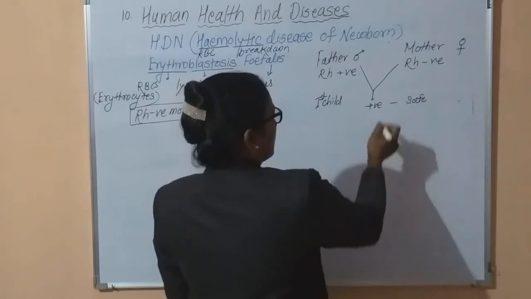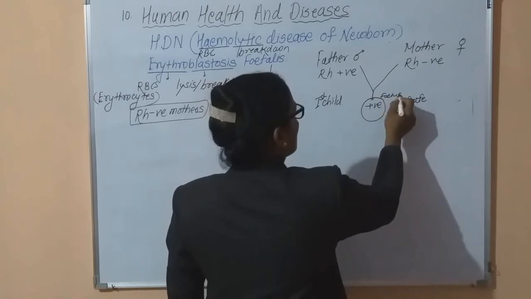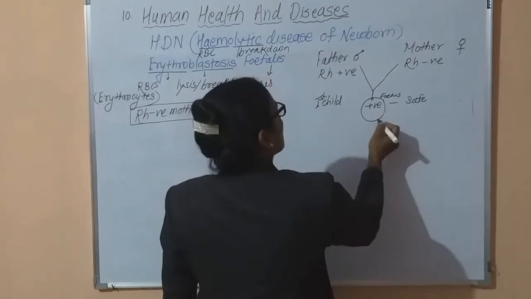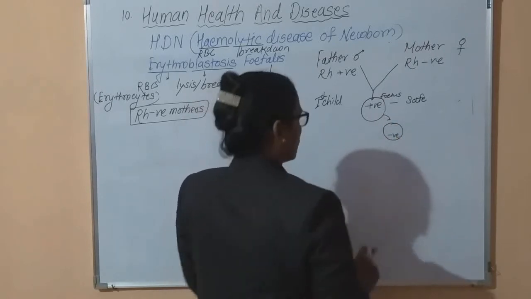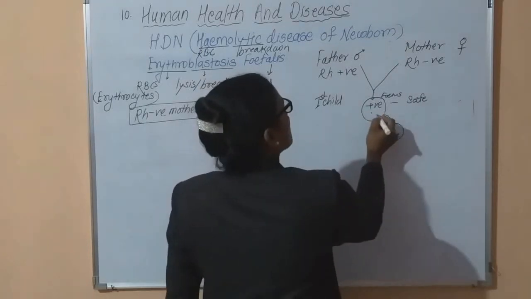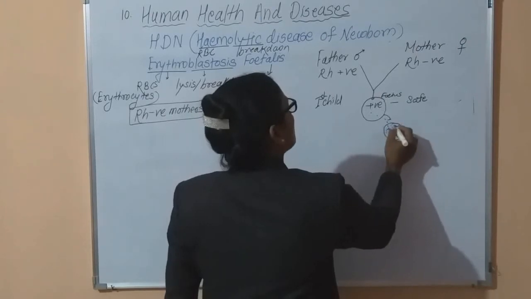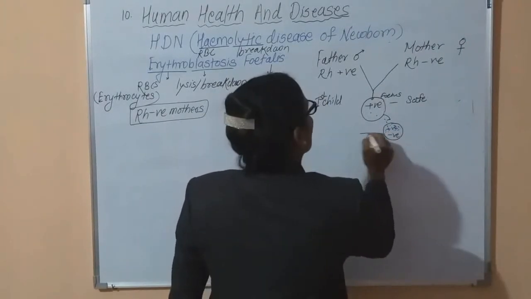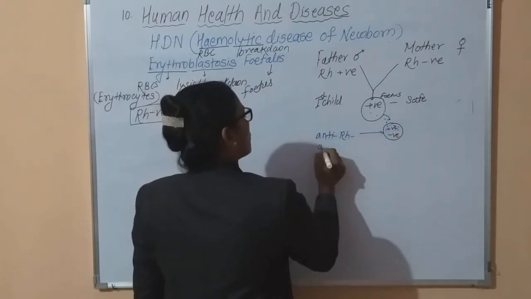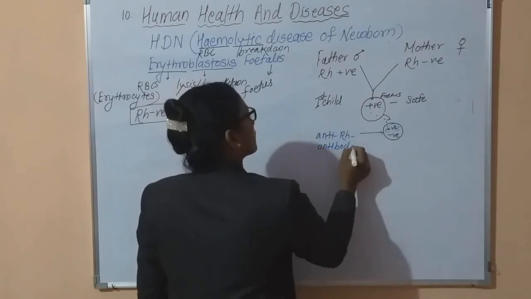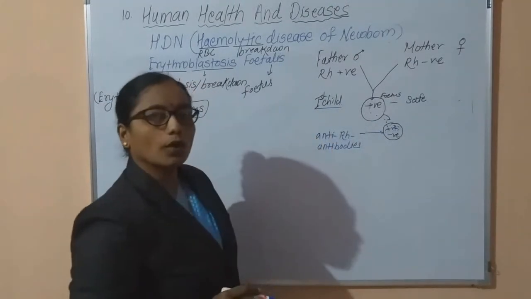But at that time what happens? From the fetal circulation, in the body of the mother, who is actually negative, some of the positive blood cells enter into the mother's circulation. Hence, in the blood of the mother, anti-Rh antibodies develop. This first child is safe. There is no harm.